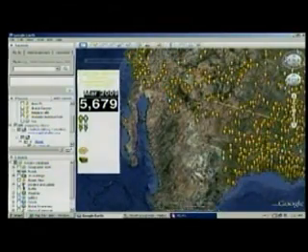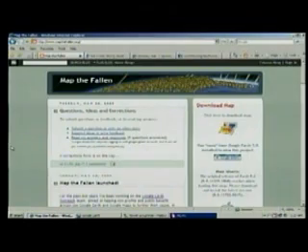So download Google Earth. Here's the Map the Fallen website, mapthefallen.org. Right in the upper right-hand corner, it says to click here to download map. That's as simple as it is. If you want to check it out on our website, go to KXLY.com under news links, and you can see Map the Fallen.